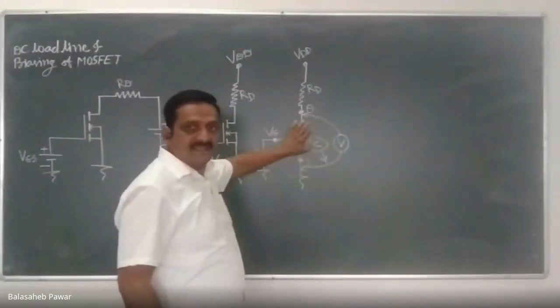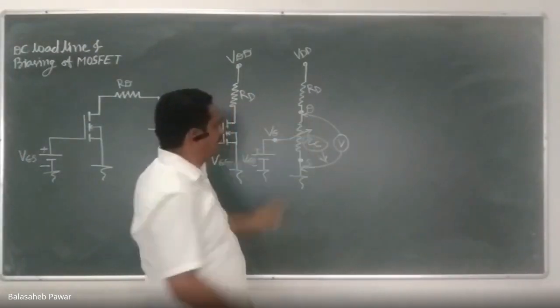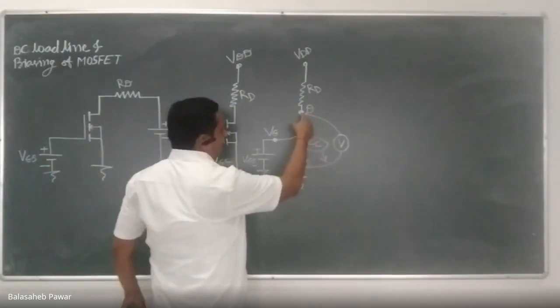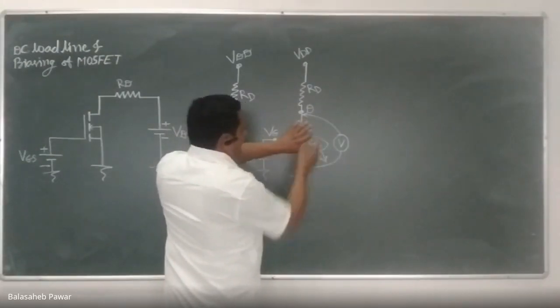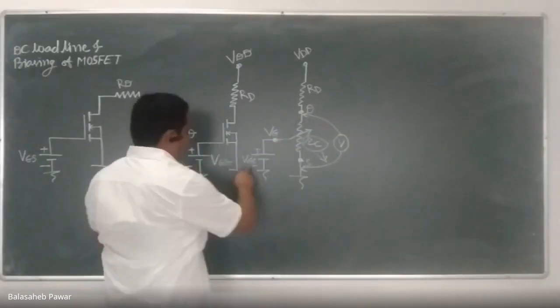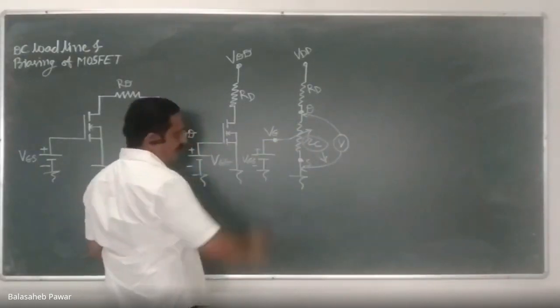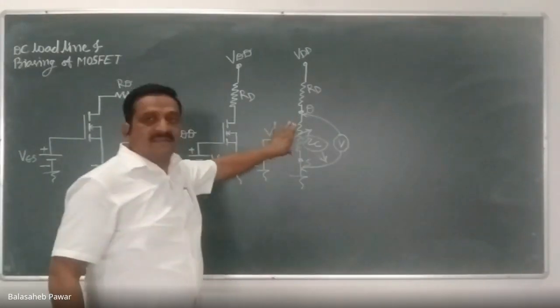This device will act as an open circuit, because the channel resistance will be infinite, and hence the voltage measured at the drain terminal with respect to source, across the open path, will be equal to the applied voltage. Am I right?